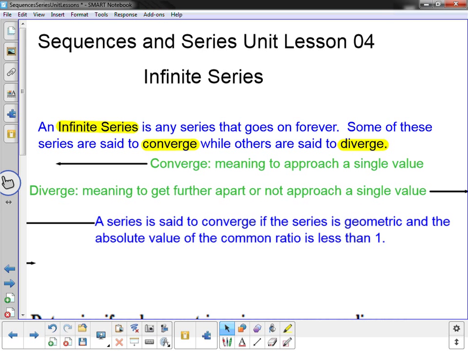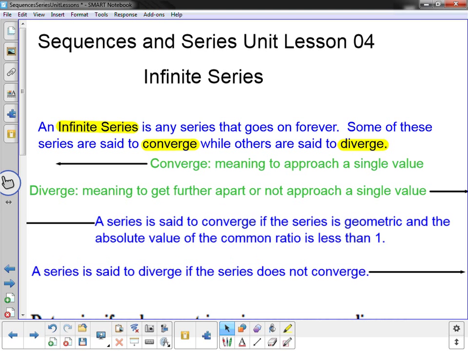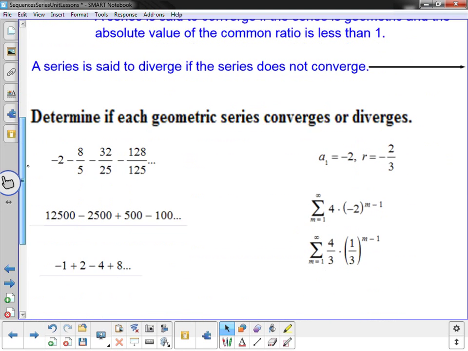Okay, so what does diverge mean? Diverge, meaning to get further apart or not approach a single value. And I would say a series is said to diverge if the series does not converge. So in other words, if it's not a geometric series in which the absolute value of the common ratio is less than 1, it's going to diverge. So let's see if we can do a few of these problems. What I would recommend you do is pause the video, take a quick look, and see if you can come up with an answer on whether or not you think these converge or diverge.